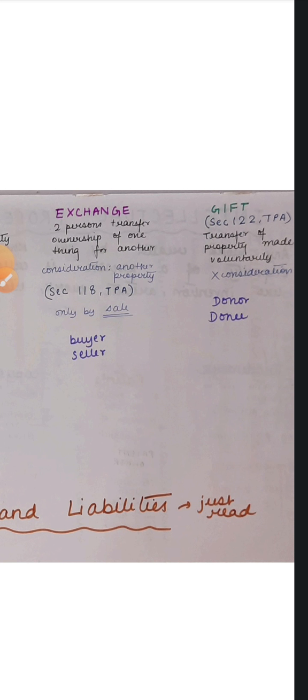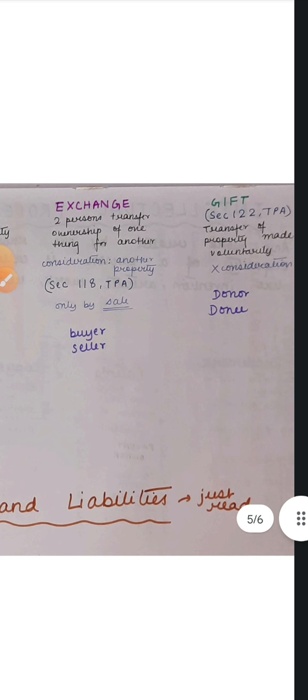The person who gives the gift is the donor, and the person who receives, the person to whom the transfer is made, is the donee. And if the donee expires before the transfer is made, then gift becomes void.